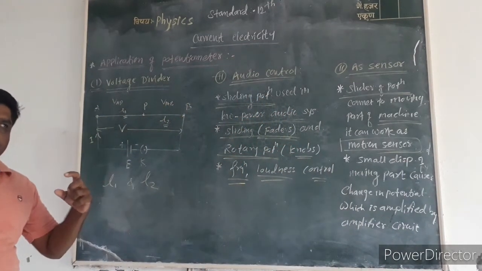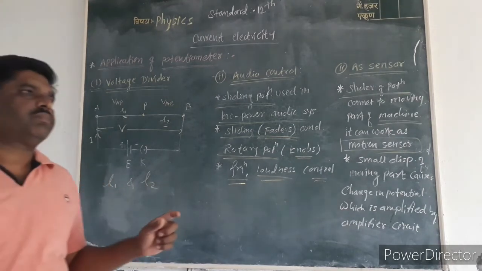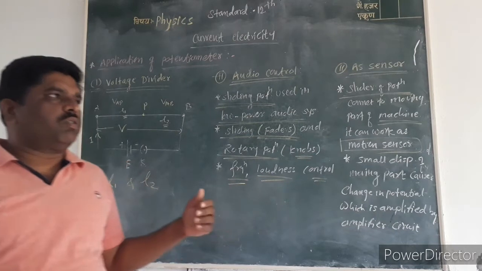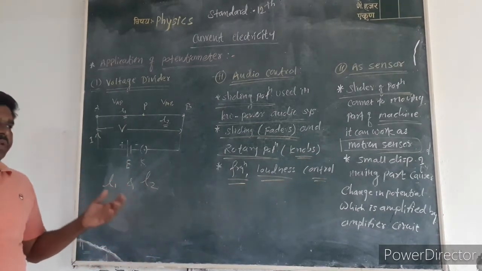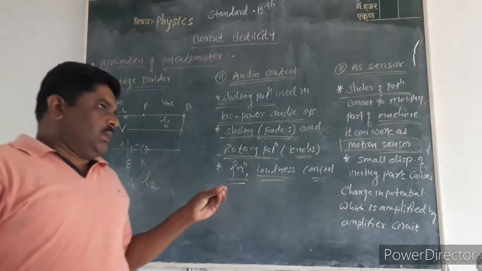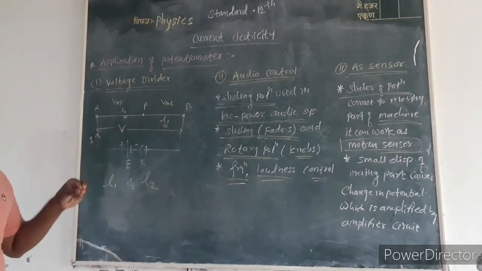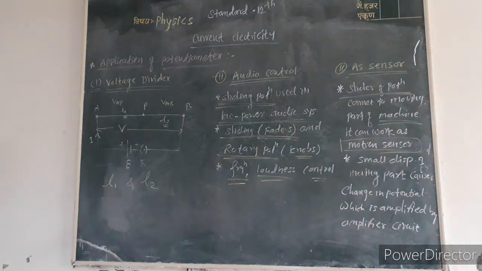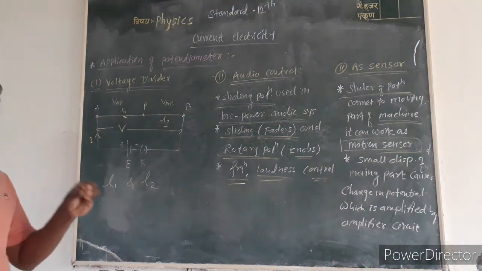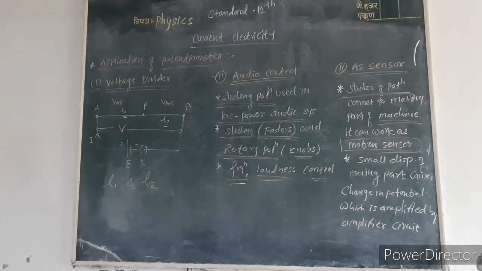If the moving part changes up and down or to and fro, that means there is displacement of that part. Whether the displacement is small or large, there is a change in potential.